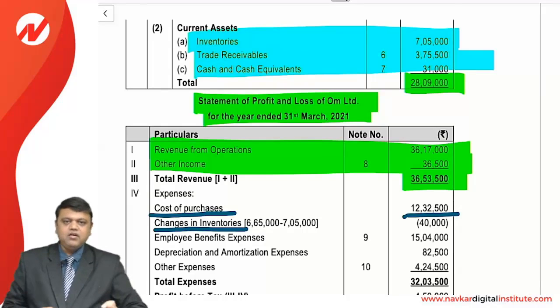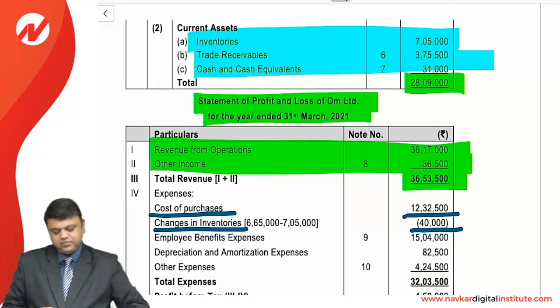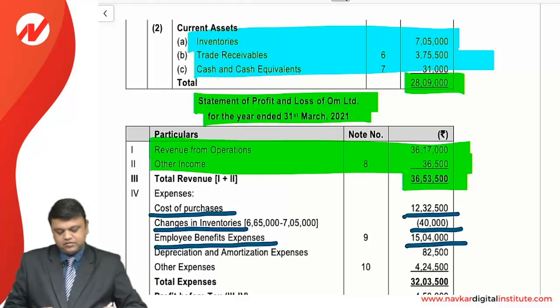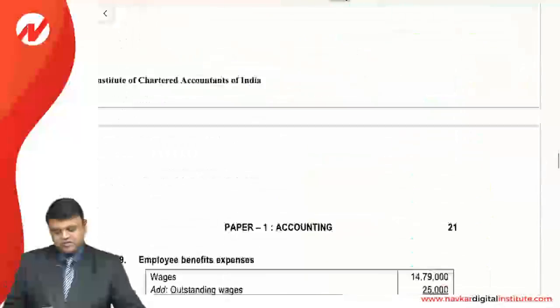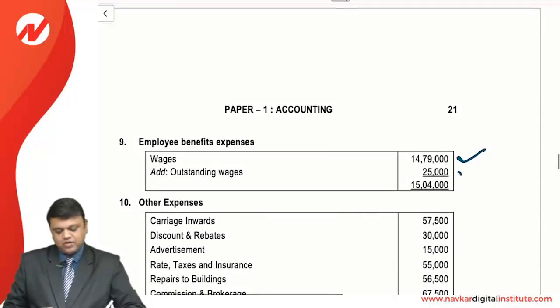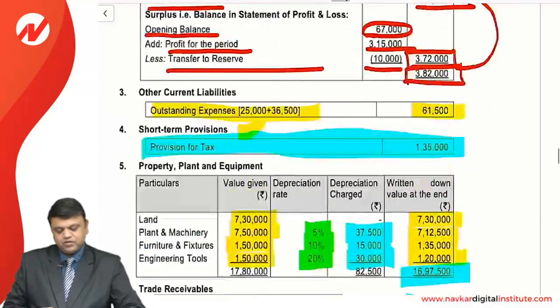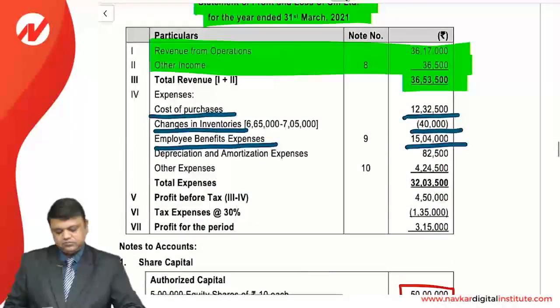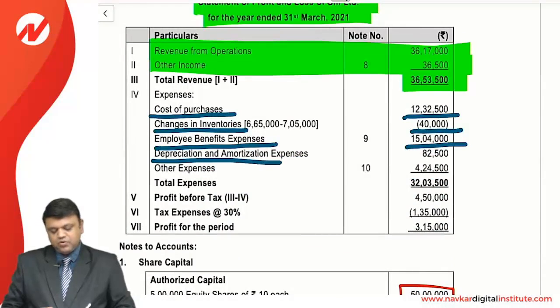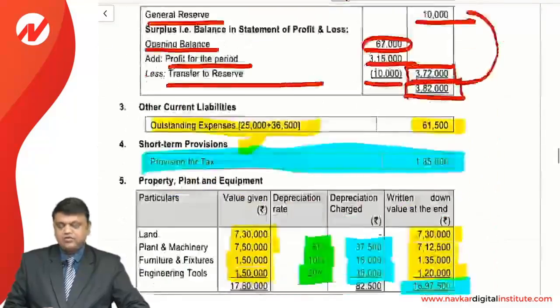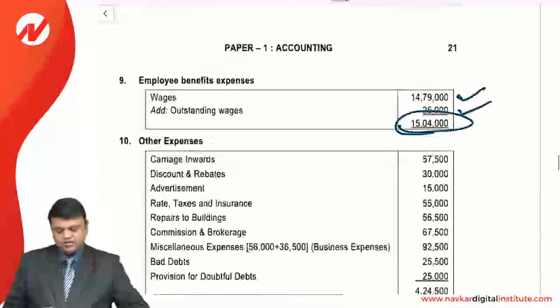If we find the difference between opening and closing inventory, then it will be 40,000. Employee benefit expense, that is 15,04,000. Yes, we can have a detailed explanation for the same, which includes wages and outstanding wages. So 15,04,000 will be shown over here. Depreciation and amortization expense 82,500, and other expenses, that is 4,24,500. We can also have a note to accounts for the same, and that is the 10th one.